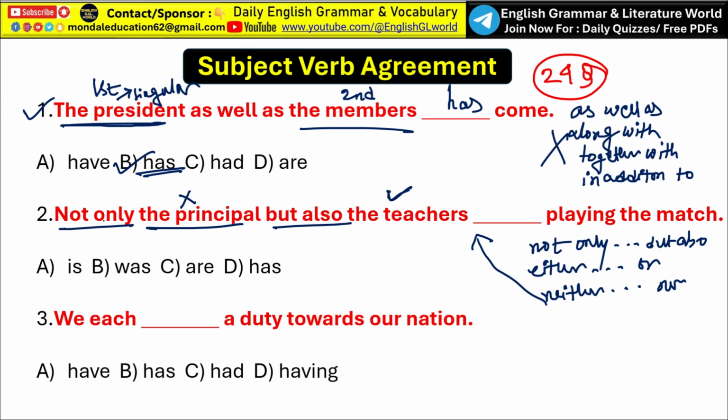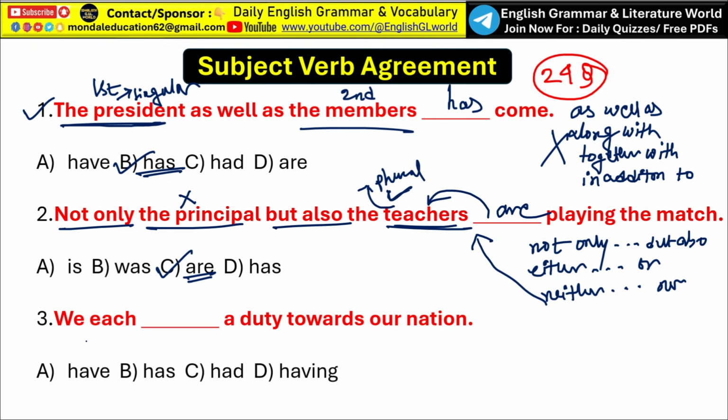So here, not only the principal but also the teachers dash playing the match. The verb agrees with the closest subject, and that is the teachers. Teachers is the plural form, so the verb should be plural. So the teachers are playing. The correct answer is option C, that is are. Understand? Next, we each dash our duty towards our nation.